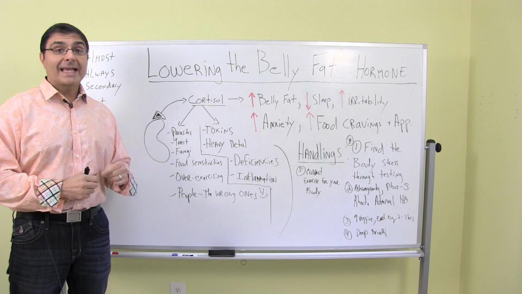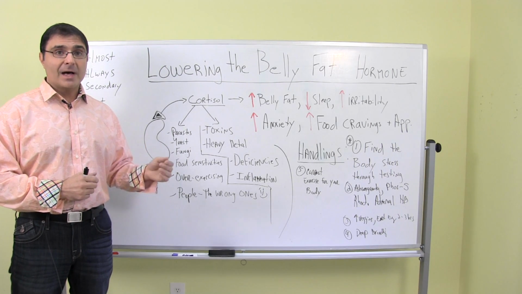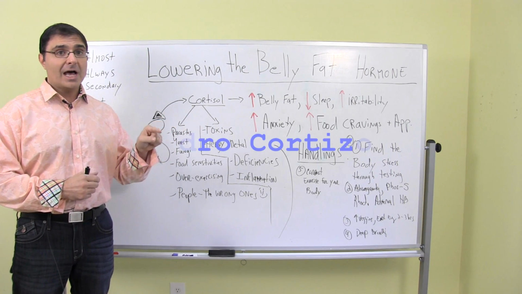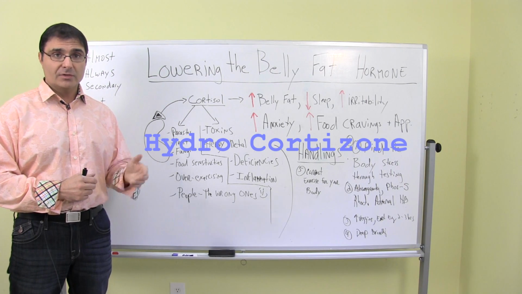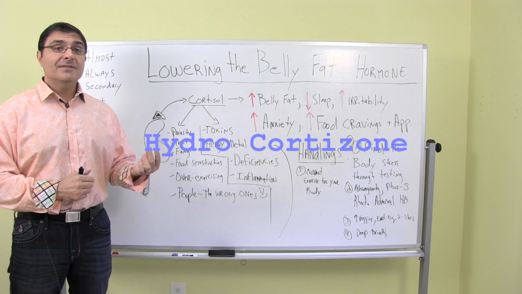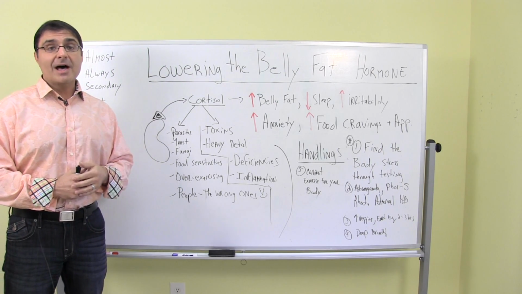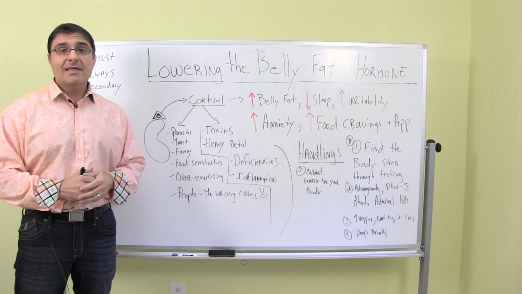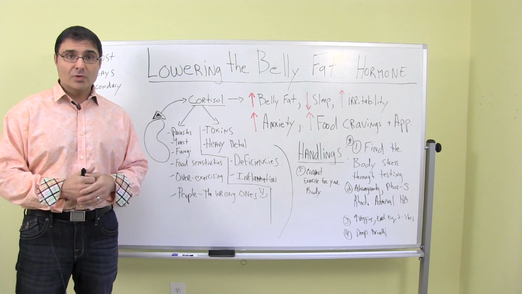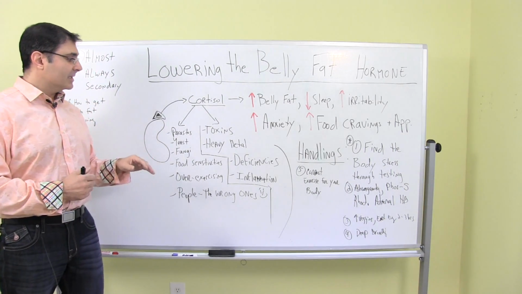The adrenal glands are also the anti-inflammatory glands of the body, and cortisol, known as hydrocortisone, or cortisone is what it gets converted into, is a very anti-inflammatory hormone. So when there's things in the body that produce inflammation, then that has a tendency to elevate your cortisol levels. So let's take a look at some of these things.